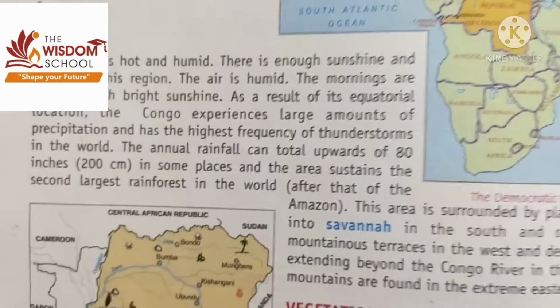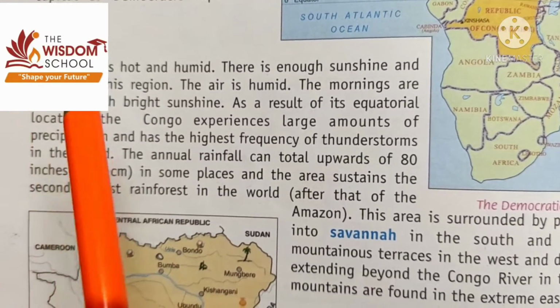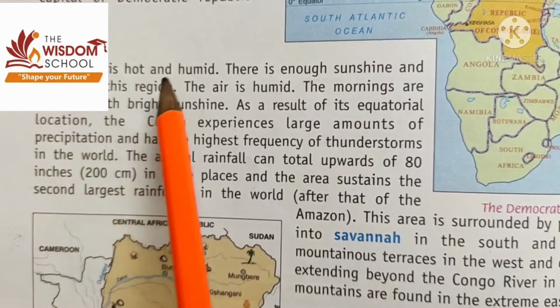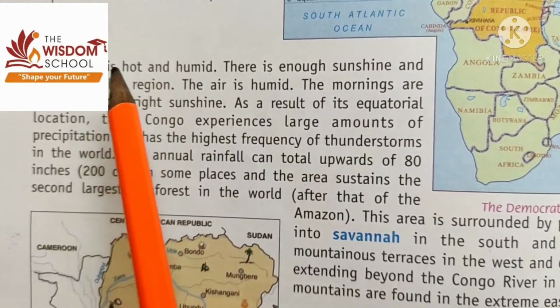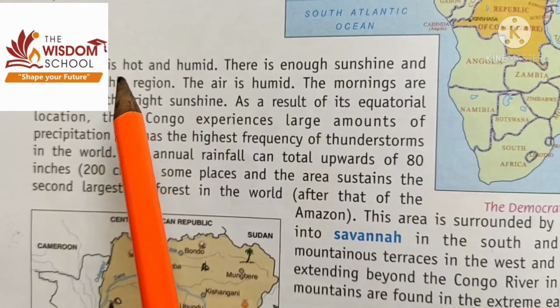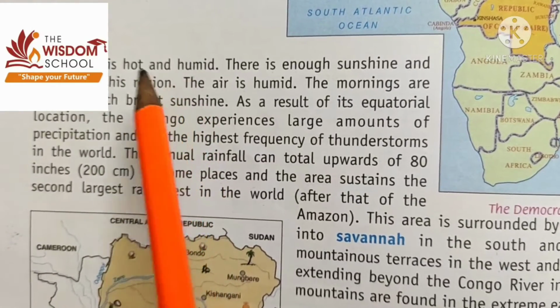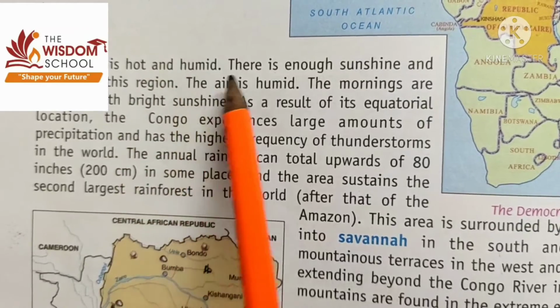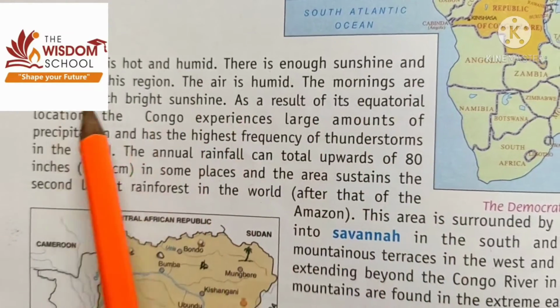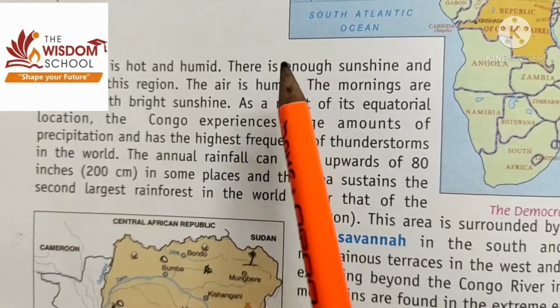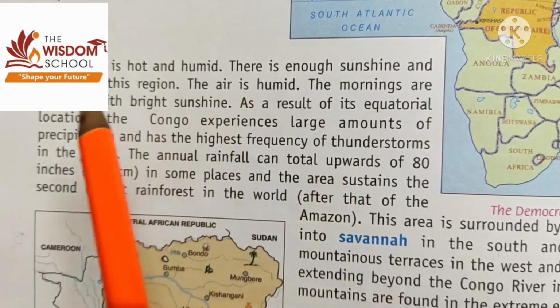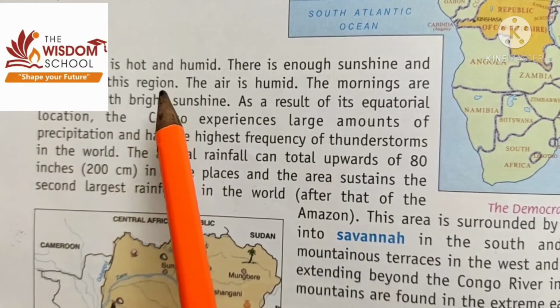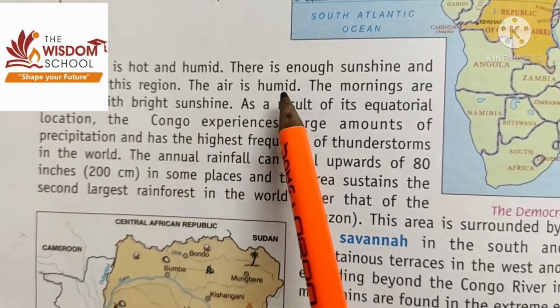Now let us read about the climate of this region. Its climate is hot and humid, as we know that it is nearby the equator. There is enough sunshine and rainfall in this region. The air is humid.